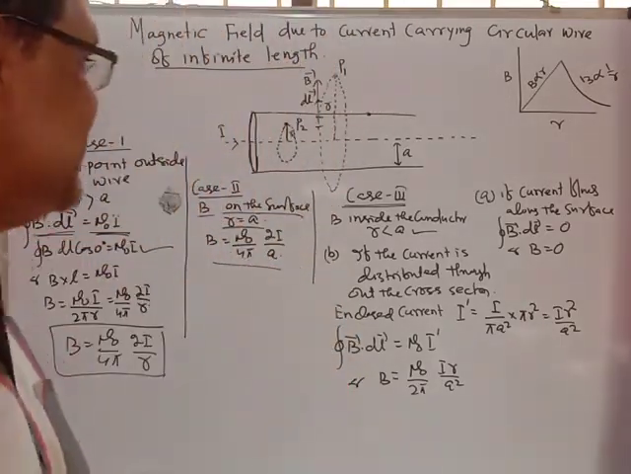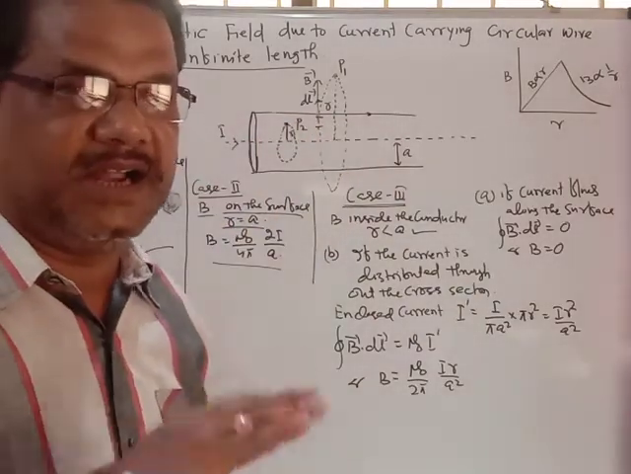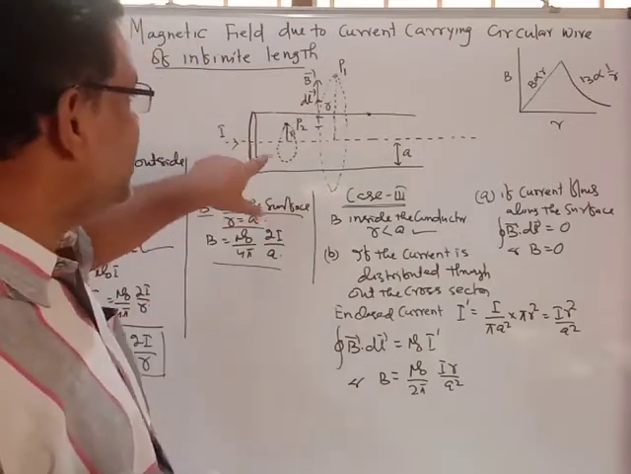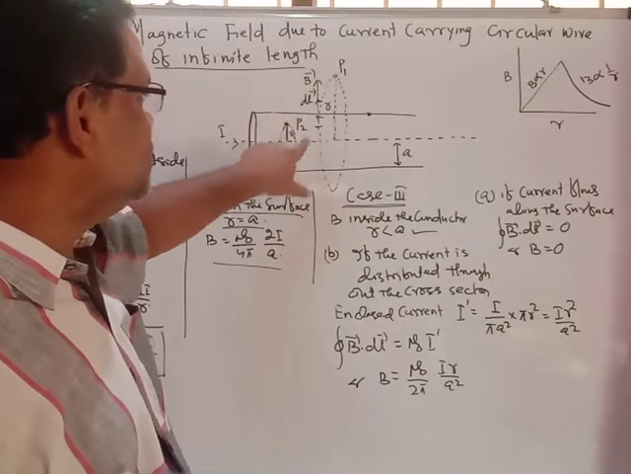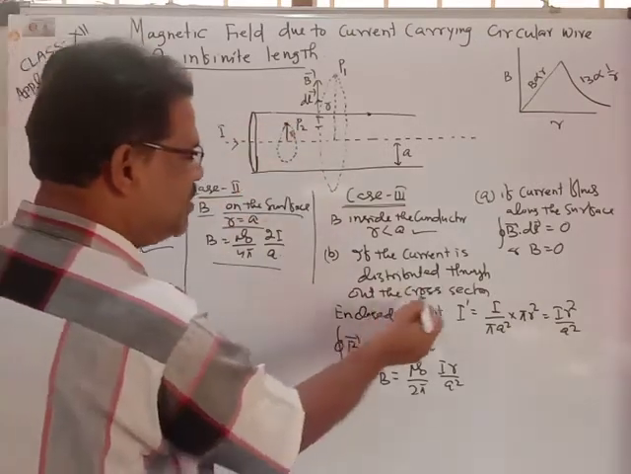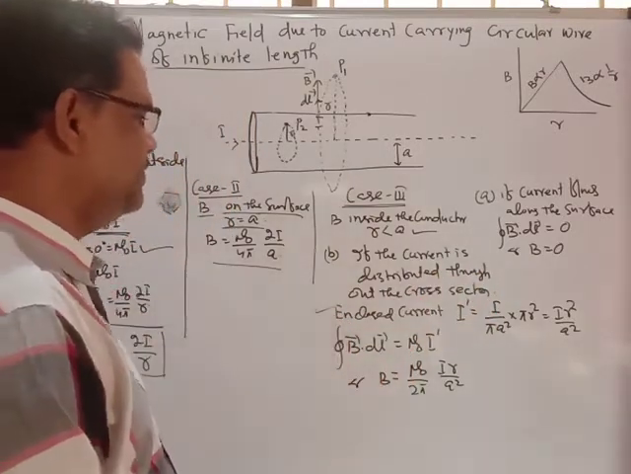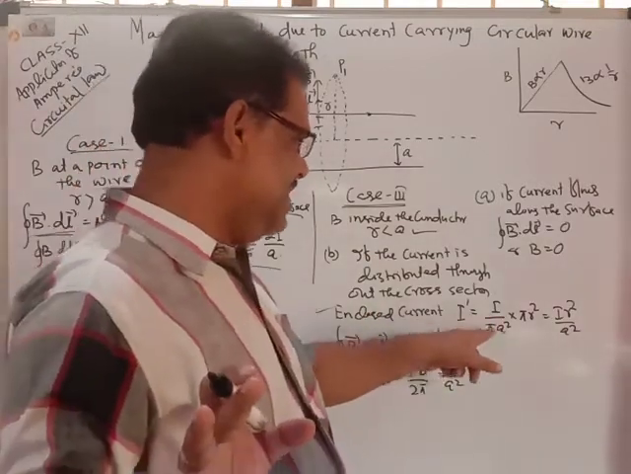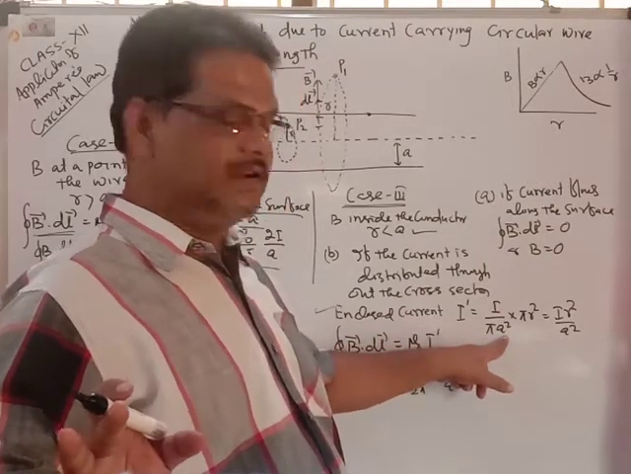But the important thing is that if the current is distributed uniformly throughout the conductor, we have to calculate how much current is enclosed by the Amperian loop. Due to this Amperian loop, how much current is enclosed? If the current is distributed throughout the cross section, the enclosed current is I dash. The total current is I, and the cross sectional area of the conductor is pi a square.